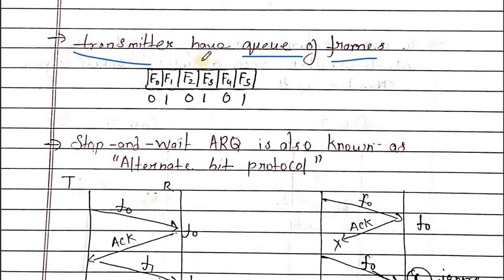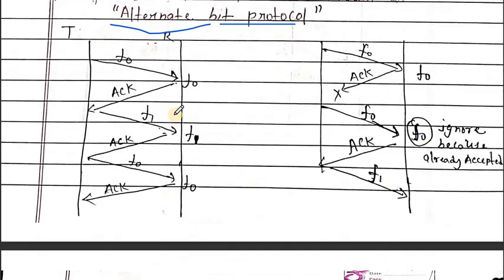Here the transmitter has a queue of frames. These are the frames on the transmitter side which the transmitter wants to send to the receiver. The sequence numbers of these frames are 0 1 0 1 0 1. So that's why it's also named the alternate bit protocol. Now, how does the flow control work?